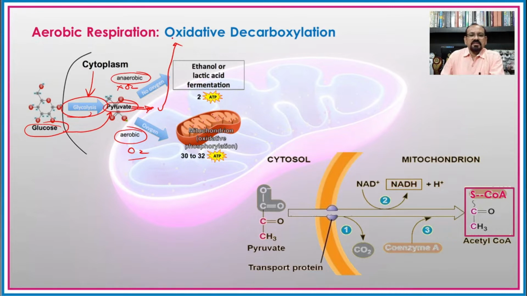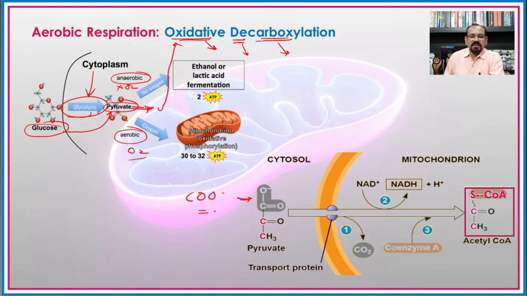The words themselves mean that there is oxidation and decarboxylation, that is, de-carboxylation, meaning the removal of the carboxylic group. If you see, this is the carboxylic group of pyruvic acid, that is COO.